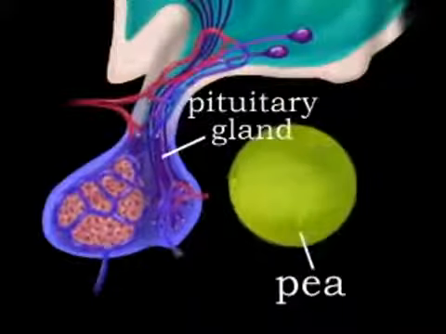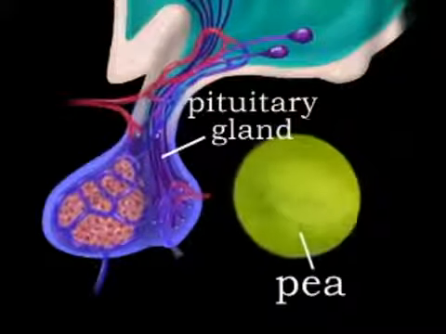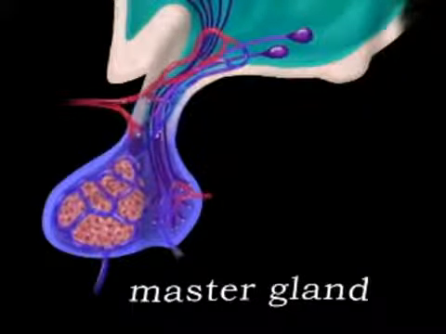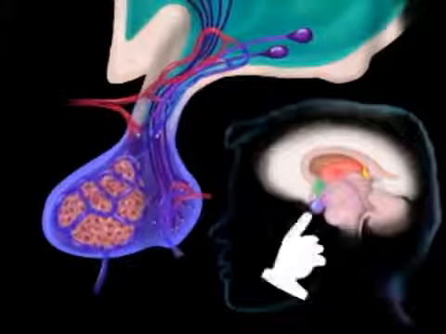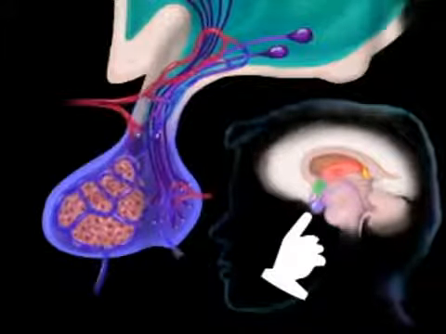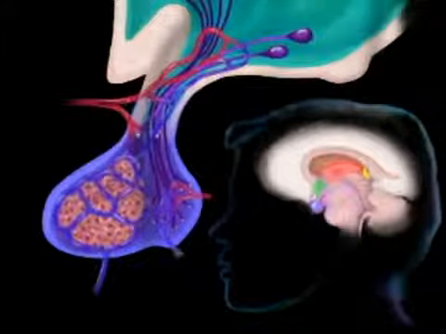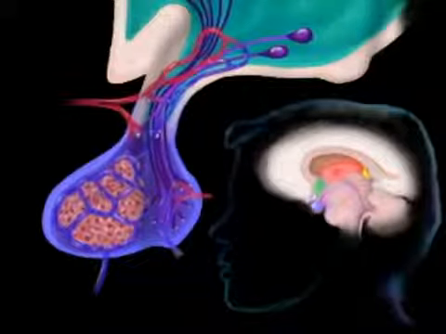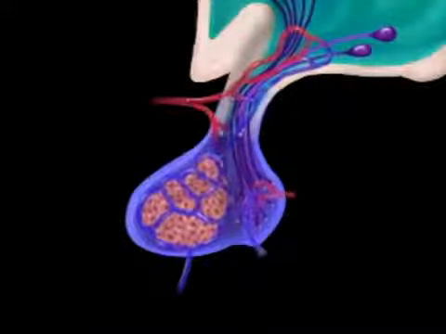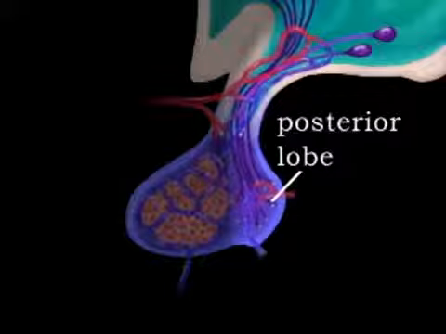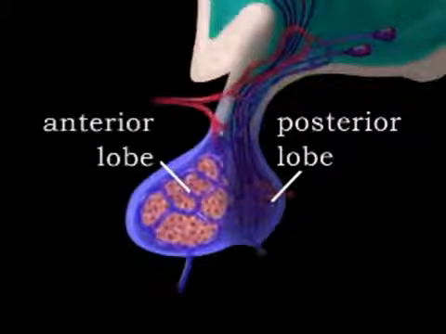The pituitary gland is about the size of a pea and is known as the master gland because it regulates all the other glands and tissues that comprise the endocrine system. It is located at the base of the brain and is connected to the hypothalamus, which in turn regulates its activity. The pituitary gland has two lobes, the posterior lobe and the anterior lobe.